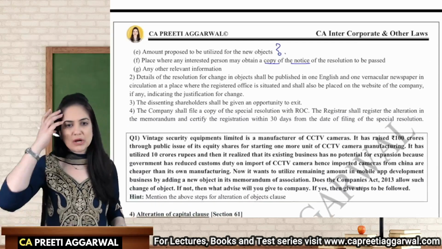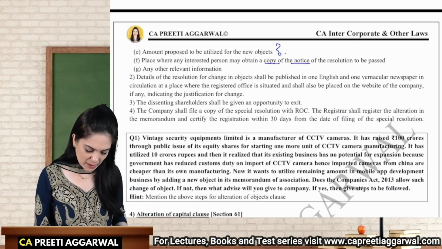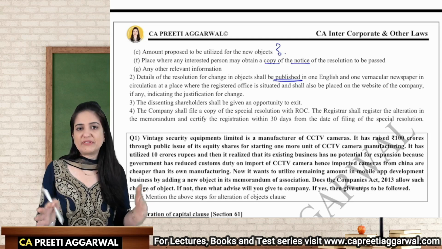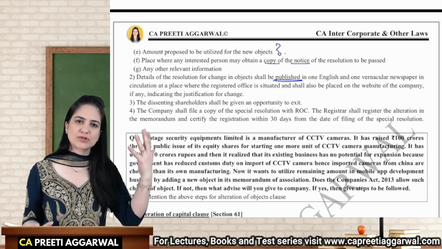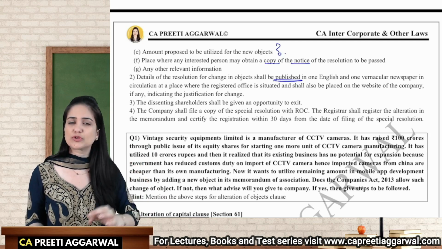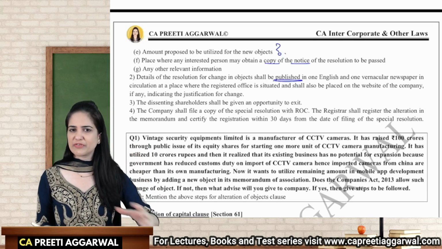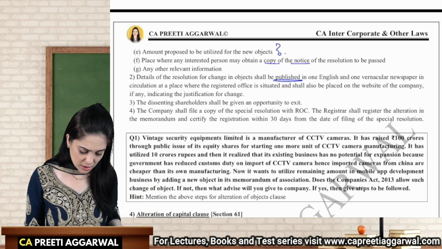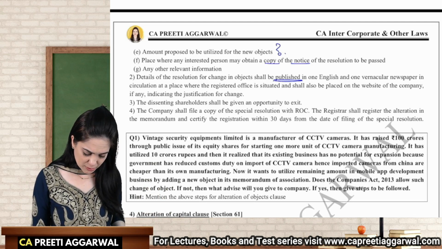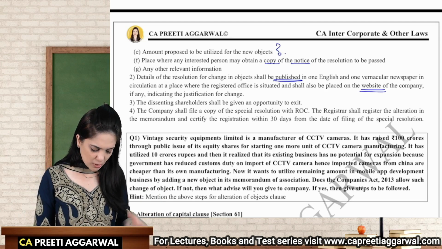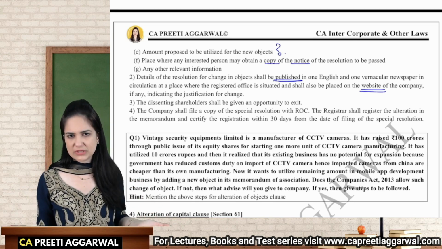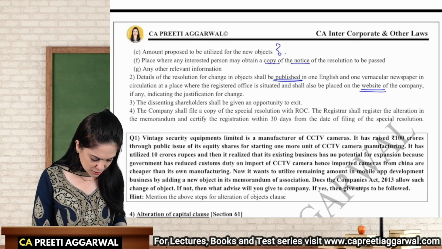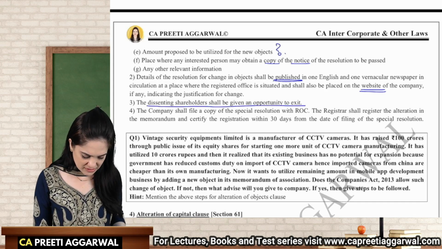This resolution will also be published in the newspaper, because there are people who say that we did not receive the notice, we could not attend the meeting, you passed a resolution without us, that resolution is not valid. We don't want people to object, so we will also give a notice in the newspaper, one English, one vernacular newspaper, having wider circulation. And it will also be placed on the website of the company. You either obtain their consent, but if they don't give their consent, then you can't force them. So in that case, the dissenting shareholders will be given an opportunity of exiting.